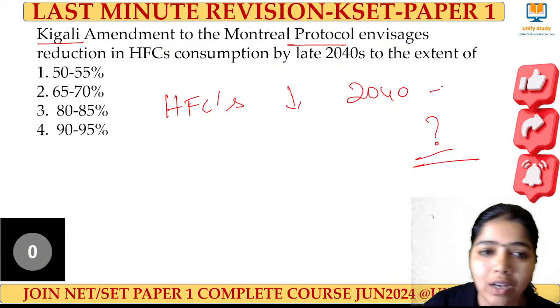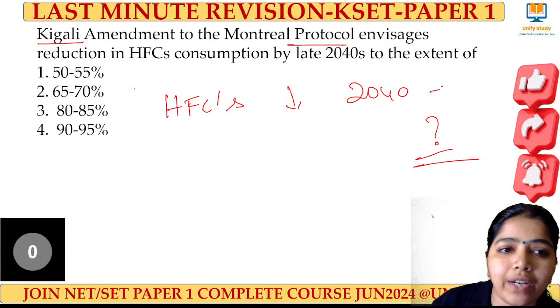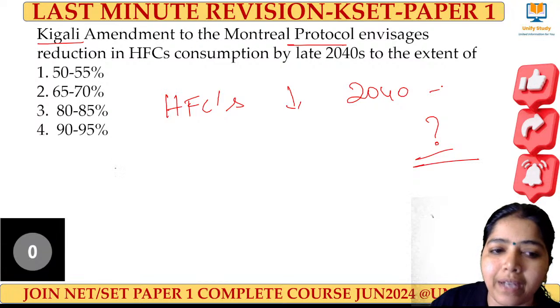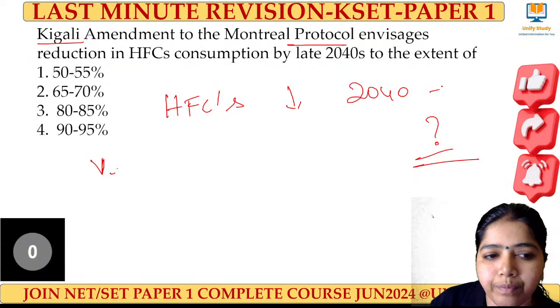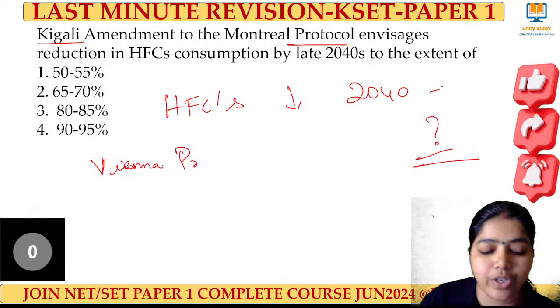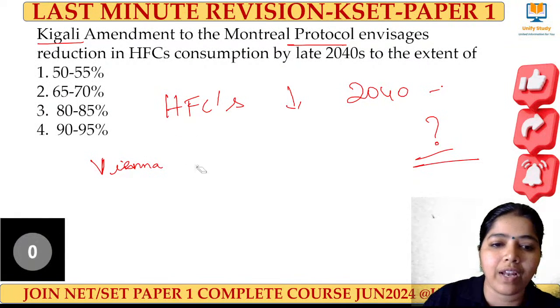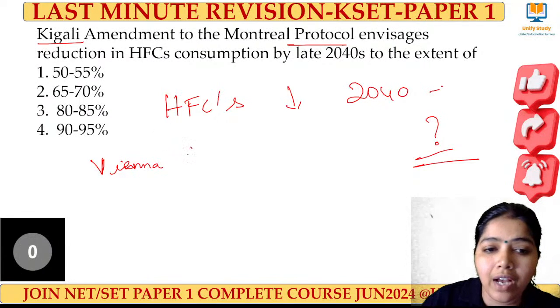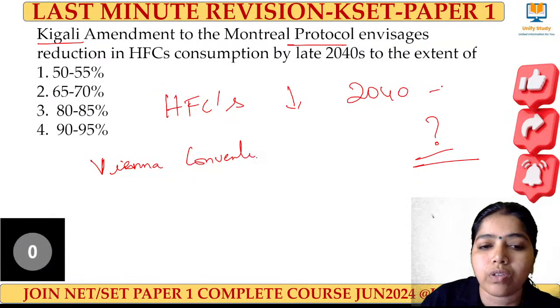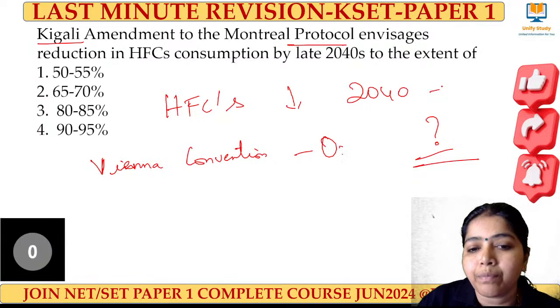in the classroom. Before getting into the Kigali Amendment, I have to start with the Vienna Convention. Why I started with the Vienna Convention is that it is the first one which talks about ozone protection.